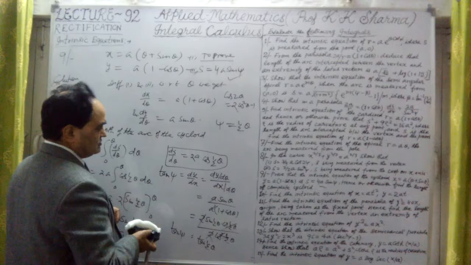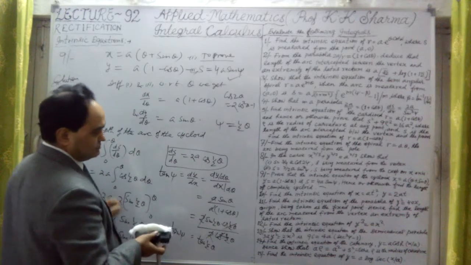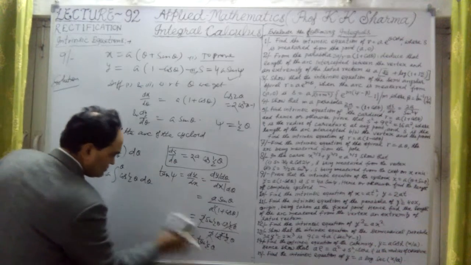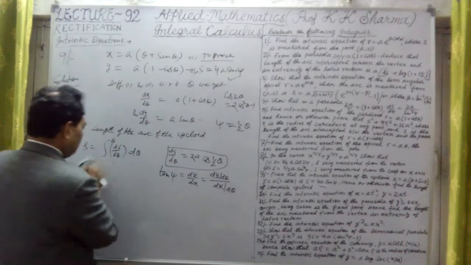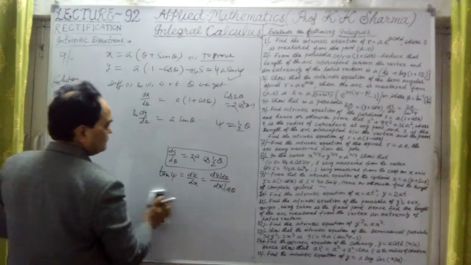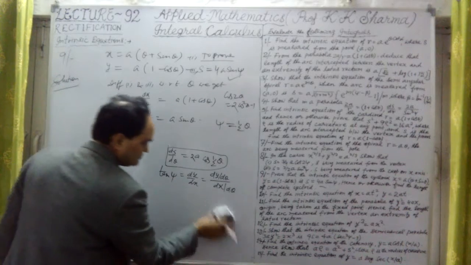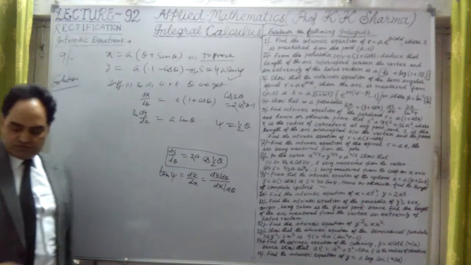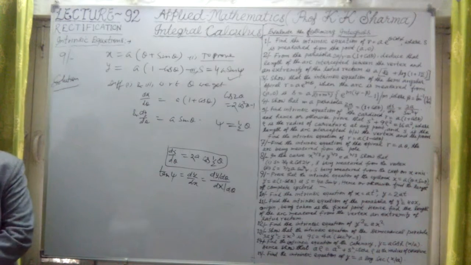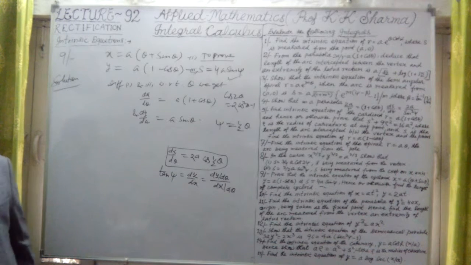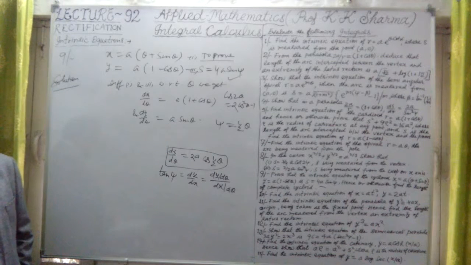The second part says to find the total length of the cycloid. So let me find the total length of the cycloid here. It will be just from this ds by d theta, only the limits we have to substitute. If I find the total length of the cycloid, then in this case we have to put the limits here, and we have to do twice of the length.